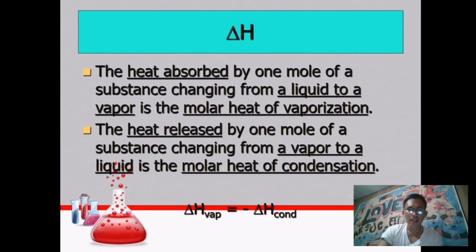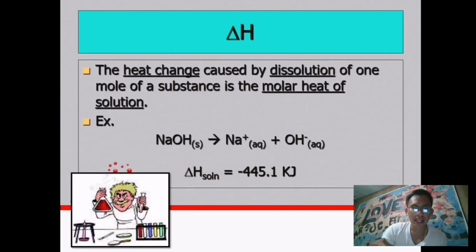So, from liquid to vapor is the molar heat of vaporization. So, that is the heat of reaction in the heat of combustion. The next one is the heat released by 1 mole of a substance changing from vapor to liquid, which is the molar heat of condensation, from vapor to liquid. Then the heat change caused by dissolution of 1 mole of a substance is the molar heat of solution. So we have here an example.